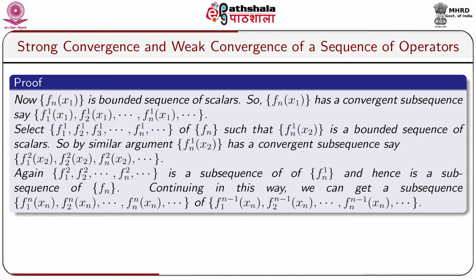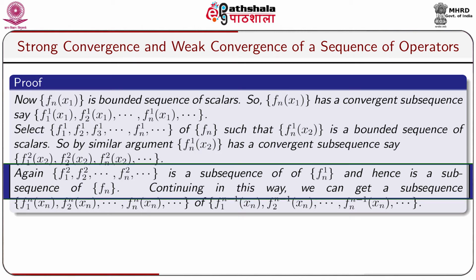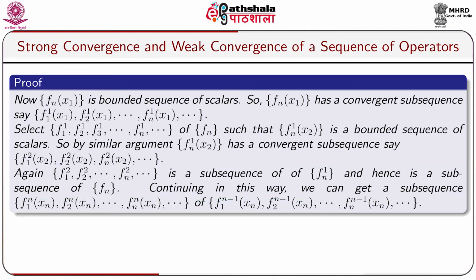the sequence Fn1(x2) is a bounded sequence of scalars. So, by a similar argument, the sequence Fn1(x2) has a convergent subsequence, say F12(x2), F22(x2), ..., Fn2(x2), ... This follows since every bounded sequence has a convergent subsequence. Again, the sequence of functionals F12, F22, ..., Fn2, ... is a subsequence of the sequence Fn1 and hence is a subsequence of the sequence Fn, and this process can be continued.